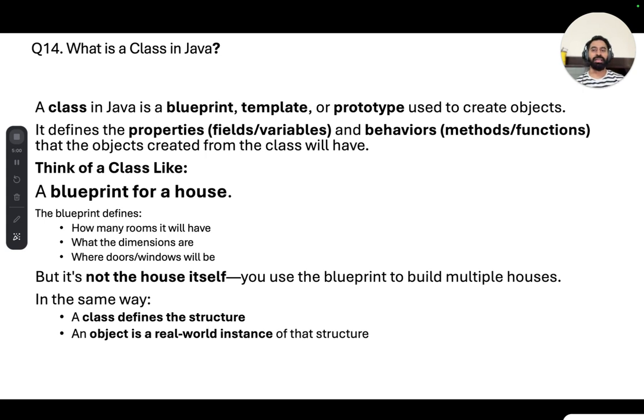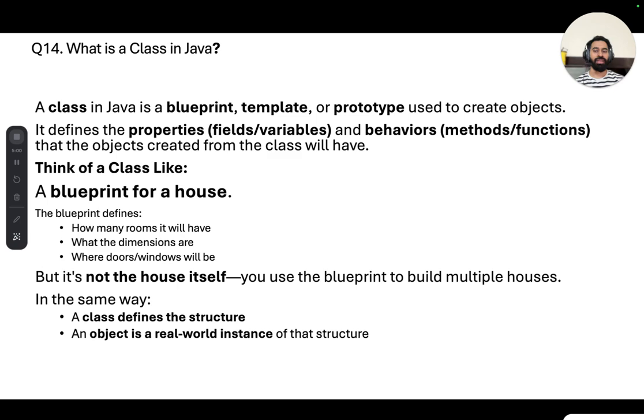In a similar manner, a class is a blueprint or prototype which defines the properties and the behavior, and here property means field or variable, and the behavior means method or function. So you can say that a class is a combination of the properties and the behavior, right?